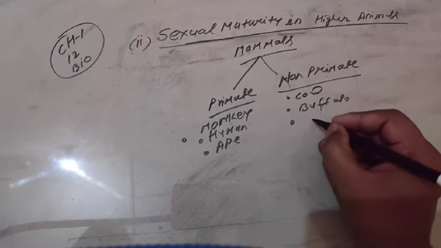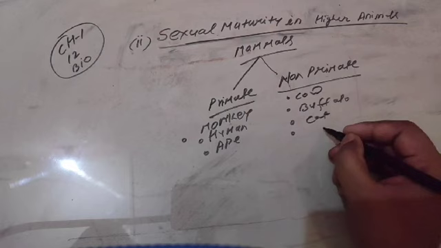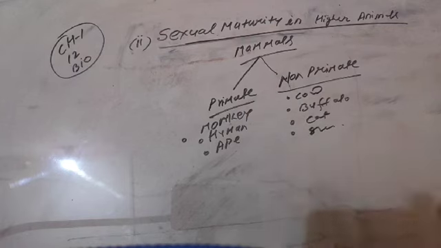and cat, shrews, etc. That is actually the non-primate. What are the basic features by which some mammals are categorized as a primate while some others are categorized as a non-primate? Let us talk about the primate.